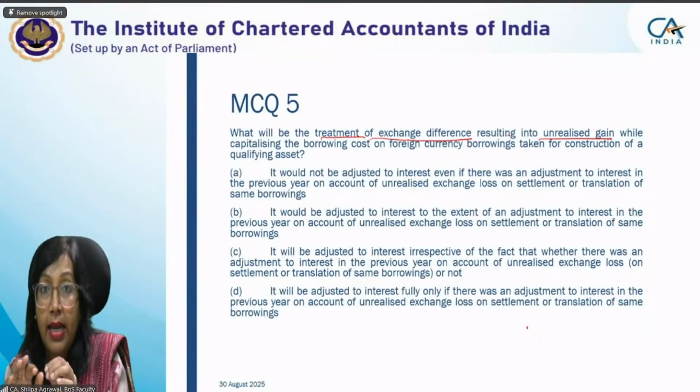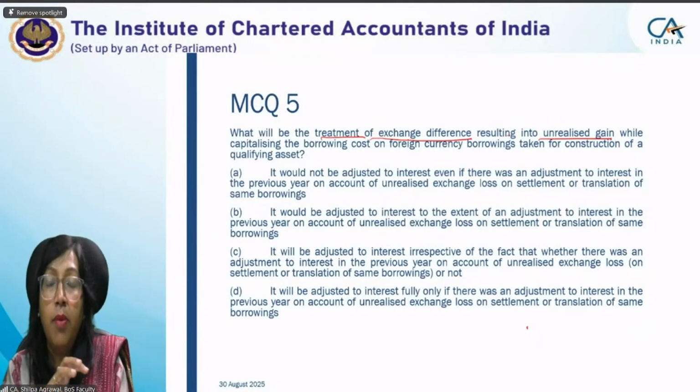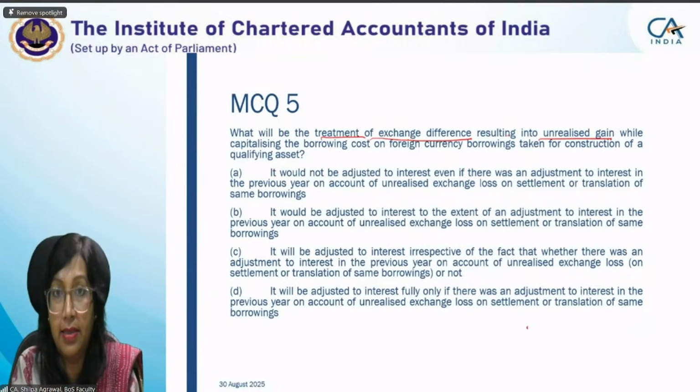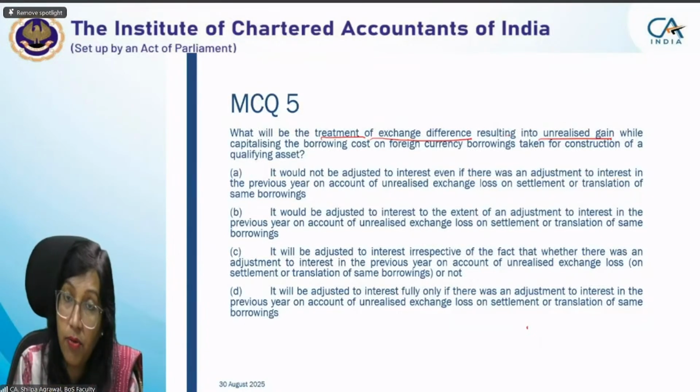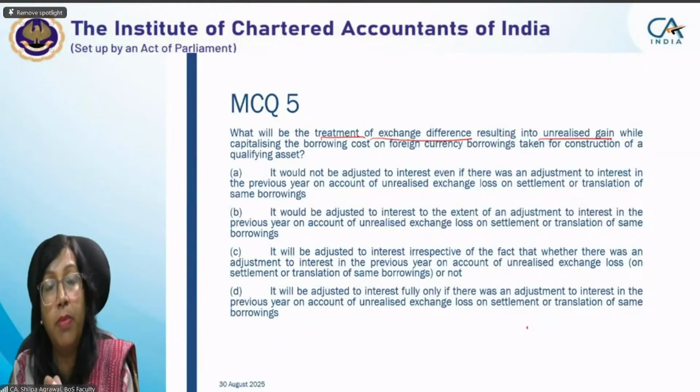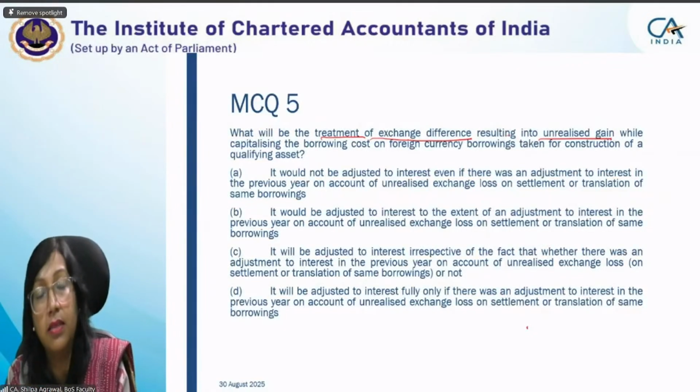So in that case, whatever gain is there, are we readjusting that gain from the borrowing cost which was earlier capitalized? We have to take it out. Can we readjust the entire amount? Can we readjust to a particular extent, or can we not readjust at all? What is the scenario that is being asked in this question?